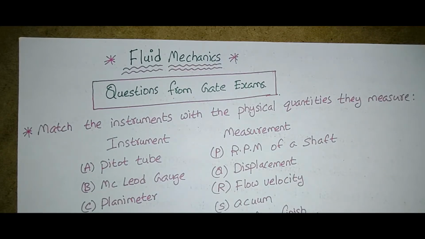But in today's class, we are going to discuss questions from GATE exams. So today's class will be somewhat additional information for you, because negative marks is there in your exam. Keeping this negative marking in mind, I have prepared this class. So this class will definitely be helpful for you.